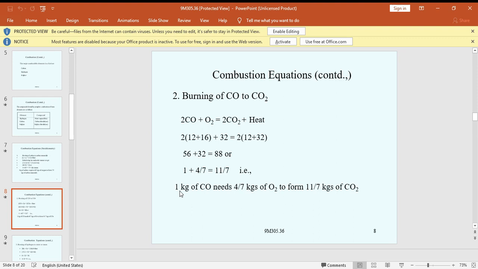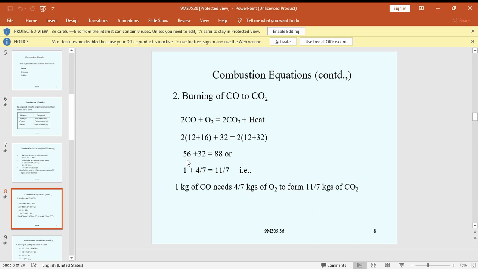Once again, repeating the burning of carbon monoxide to carbon dioxide: 2CO plus O2 equals 2CO2. Here the carbon molecular mass is 12 and oxygen is 16. 2 into 12 plus 16, then O2 is 16 into 2, 32. That equals carbon dioxide, 2 into 12 plus 32. 56 plus 32 gives 88.